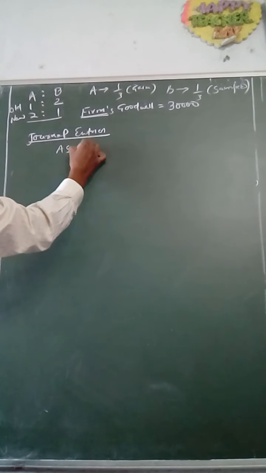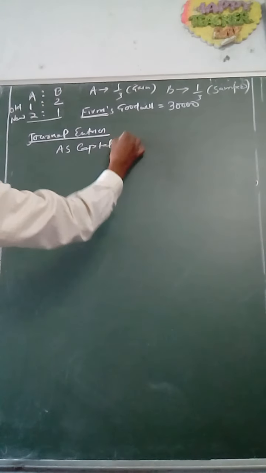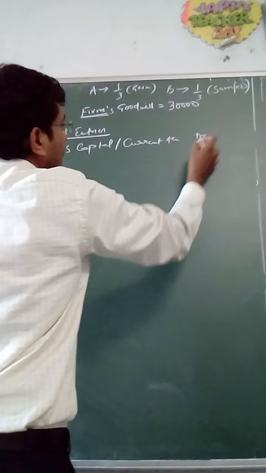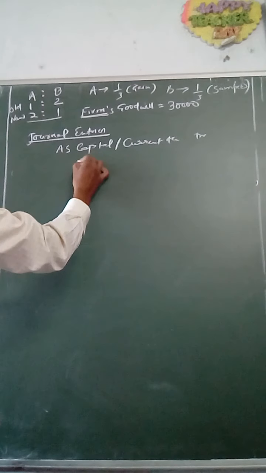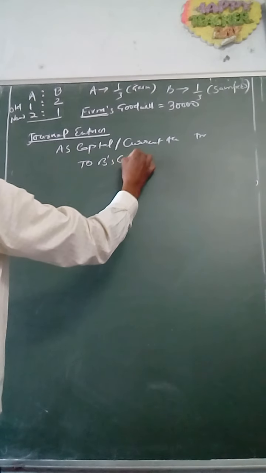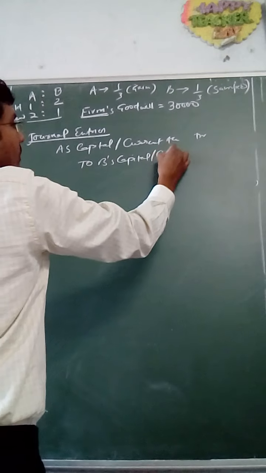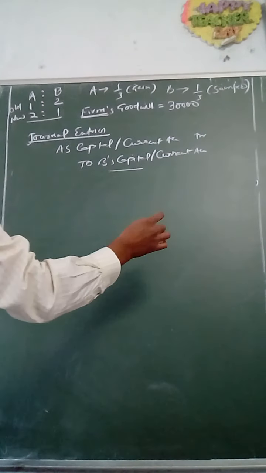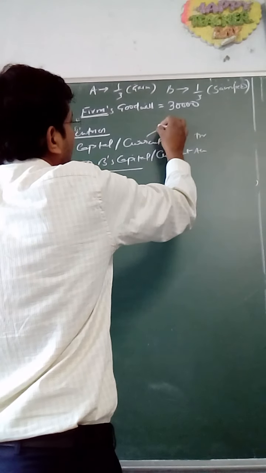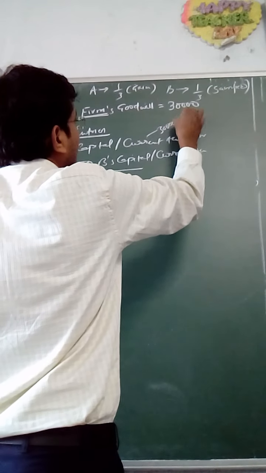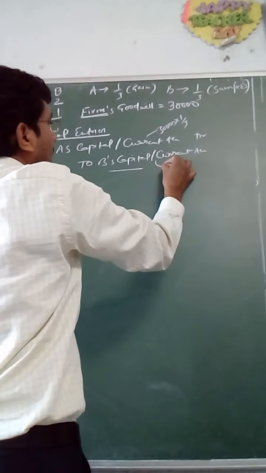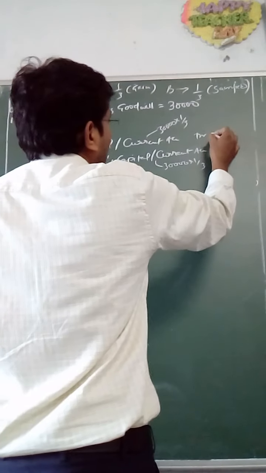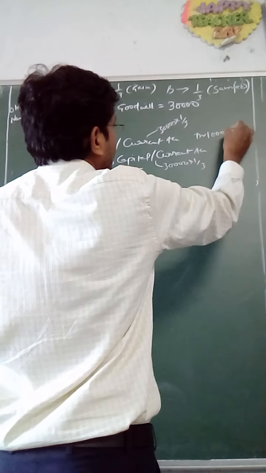A's capital account or current account will be debited, and B's capital account or current account will be credited by an amount of 30,000 into 1/3, and the amount will be 10,000.